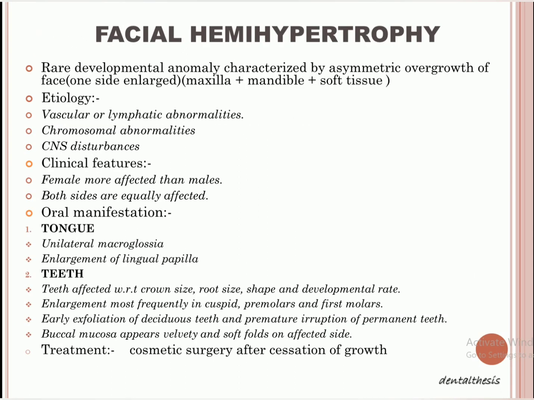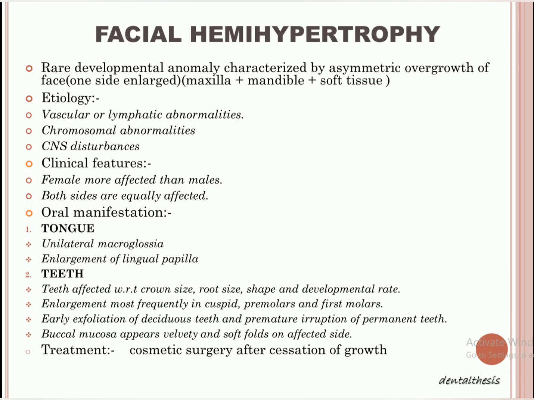Now next we come to facial hemi-hypertrophy. Facial means obviously the face. Hemi means half of the thing and hypertrophy means enlargement. So it is a very rare developmental anomaly, right? It is a very rare thing, and in this we have an asymmetric overgrowth of the face. Why? Because one side of the face is enlarged. And there will be enlargement of the maxilla plus mandible plus all the soft tissues of the face, right?